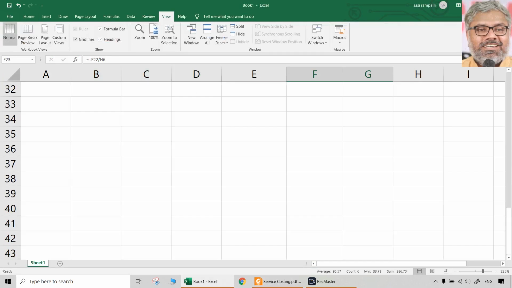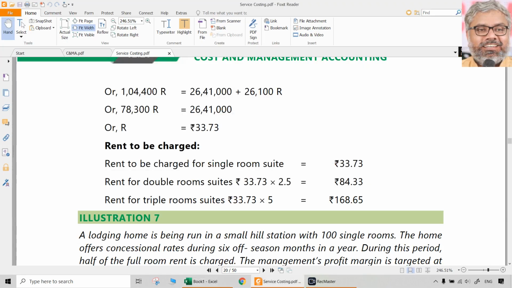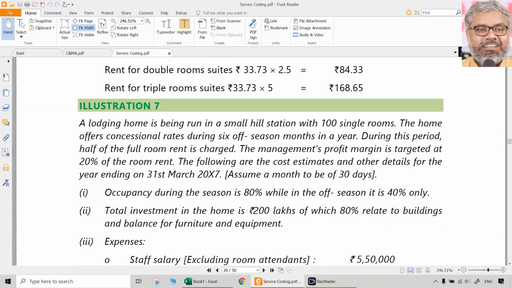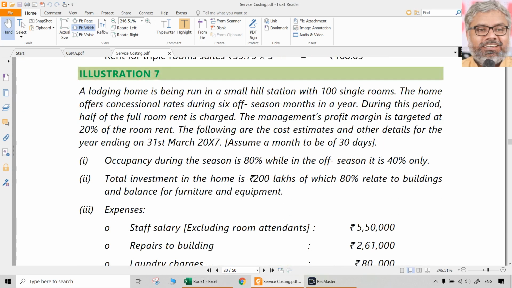Okay. So that is another one type of question related to hotels. Now moving to illustration 7, this is also a hotel type of question. A lodging home is being run in a small hill station with 100 single rooms. All rooms are single rooms only. The home offers concessional rates during 6 off-season months in a year. So in a year, 6 months are off-season, and it is a hill station.